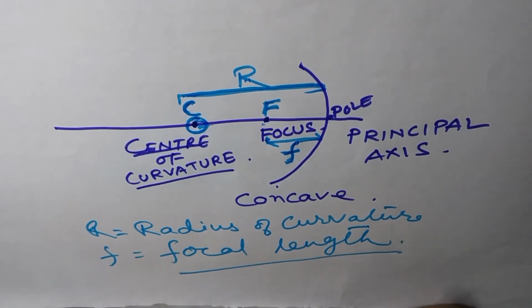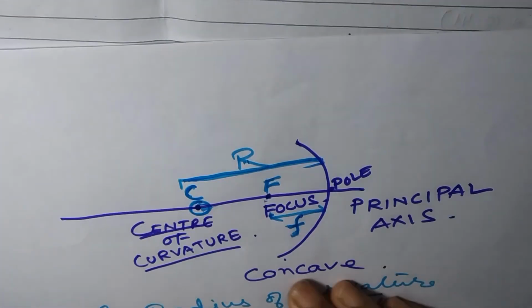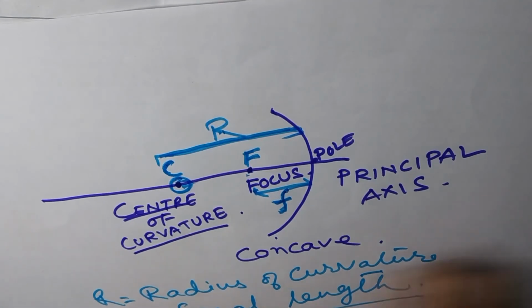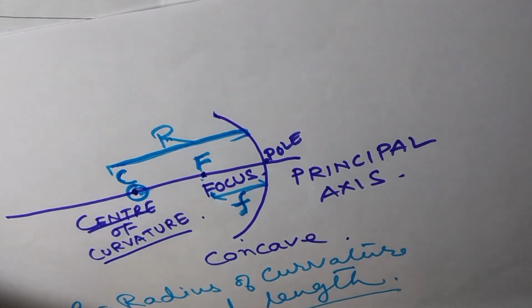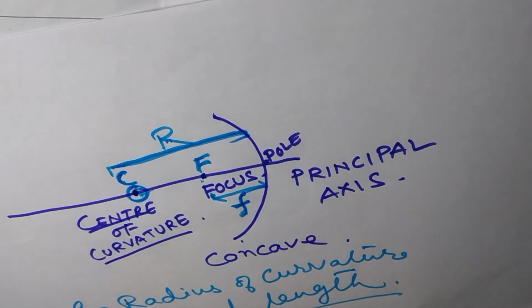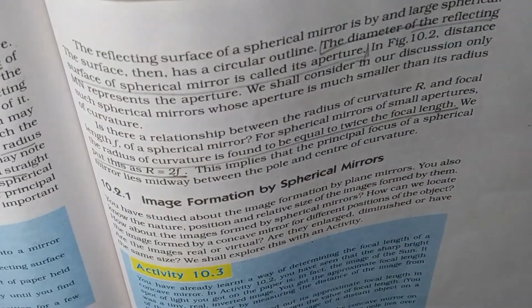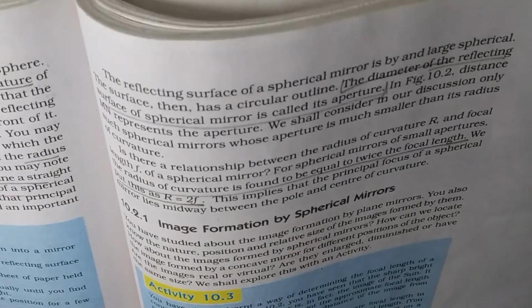For the definitions, you see in your book, on page number 162, here it is the center of curvature.